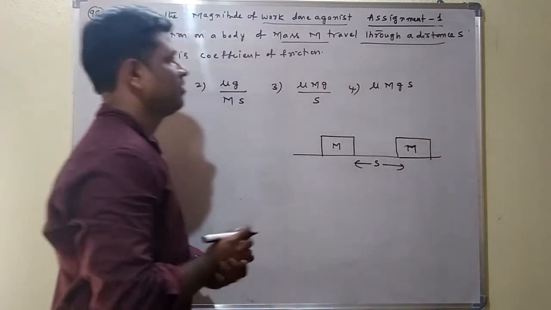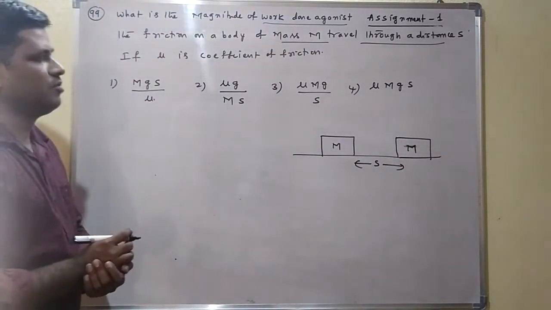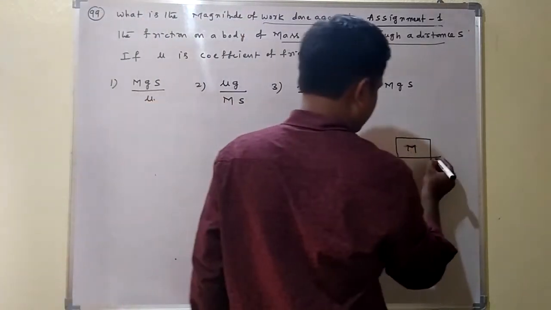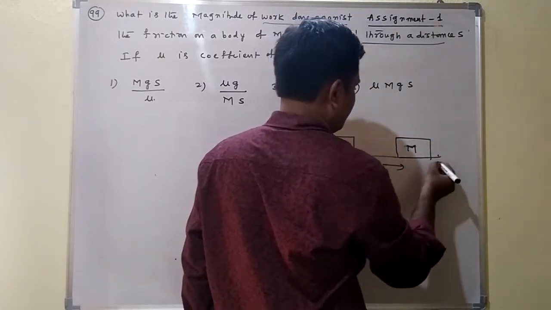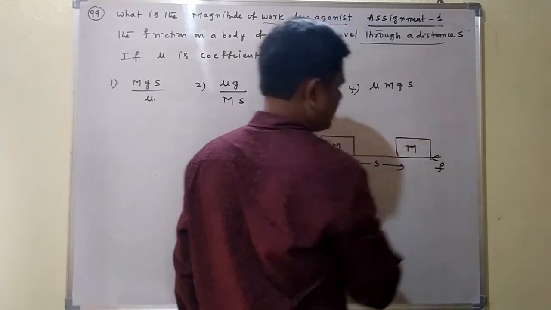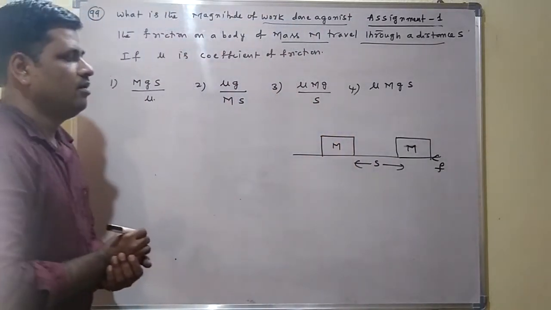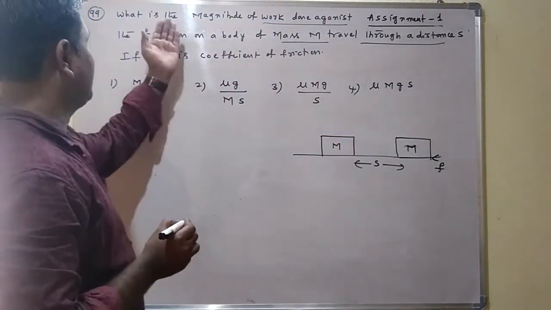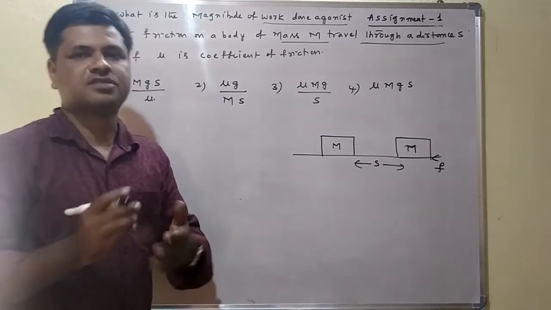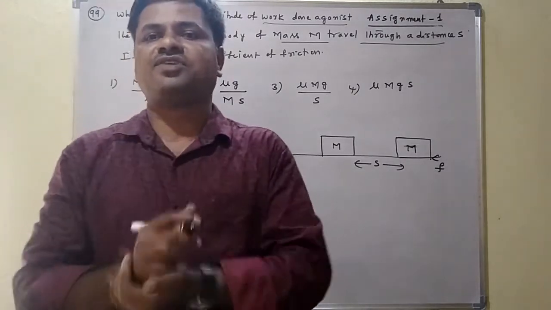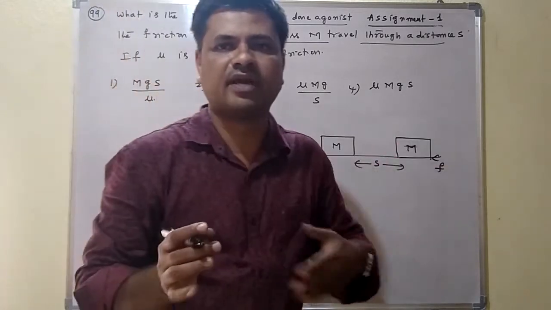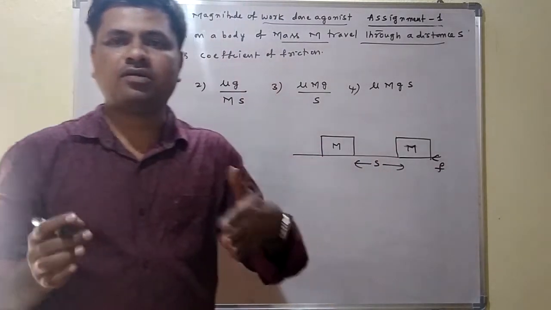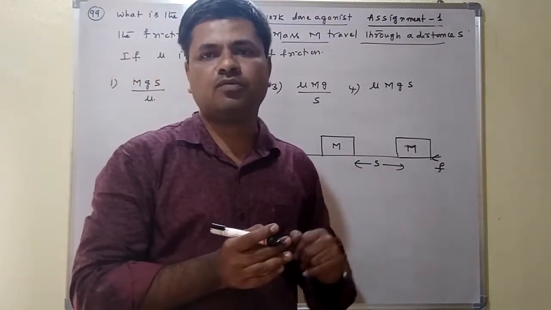against the friction. Means the friction is acting in the opposite direction. Against the friction, the block will be traveling here. What is the magnitude of the work done against the friction? Friction is acting in the opposite direction, and the block is moving in the forward direction. We have to do the work, then only the block can be moved.